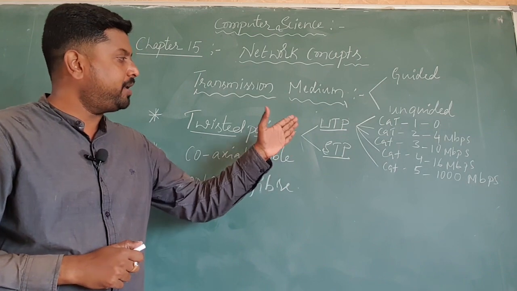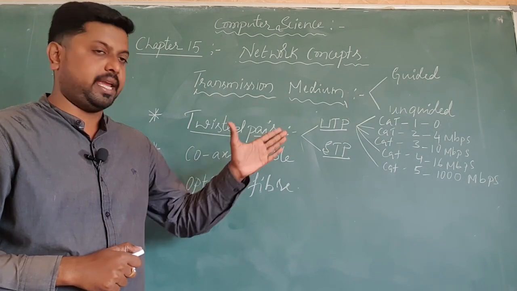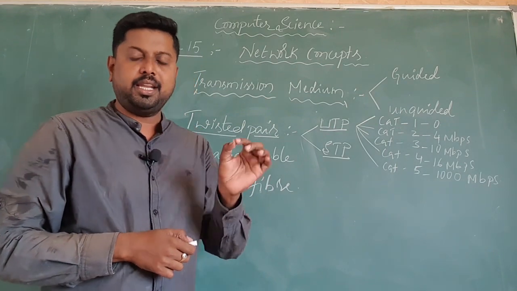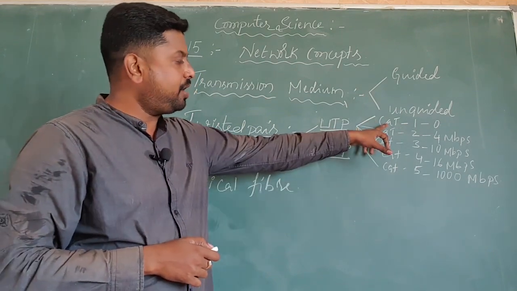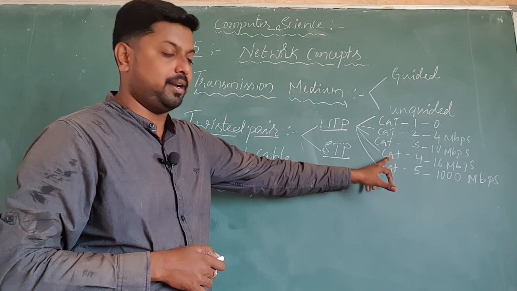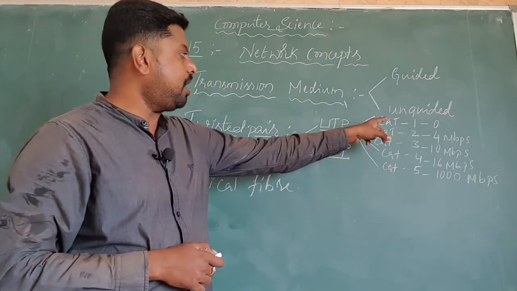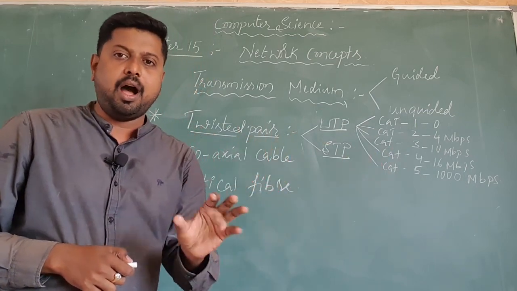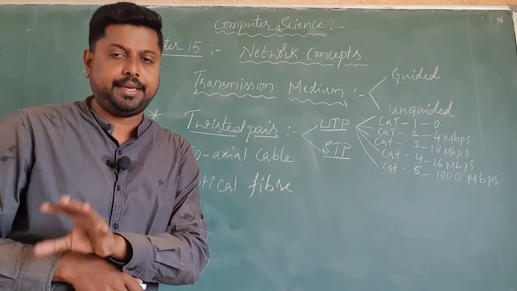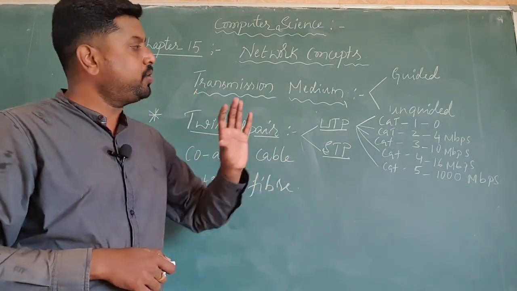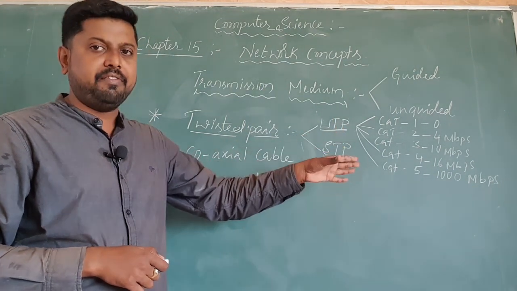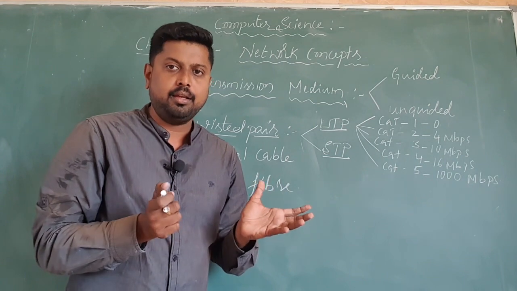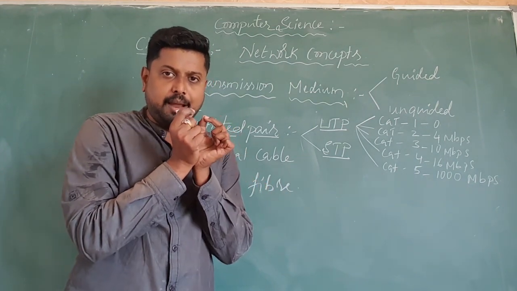In the unshielded twisted pair cable, again we have some categories. These are the types of cables we use for connections in UTP: Cat 1, Cat 2, Cat 3, Cat 4 and Cat 5. We usually use these types of cable for the connections of a LAN.